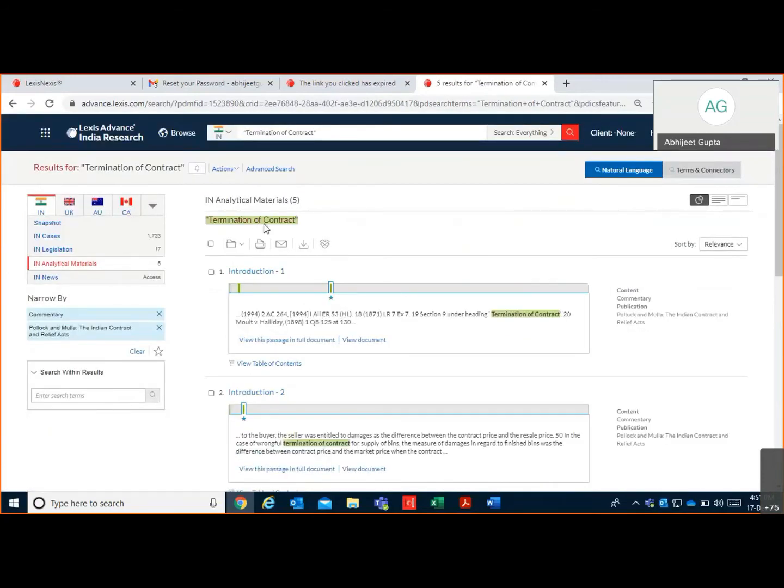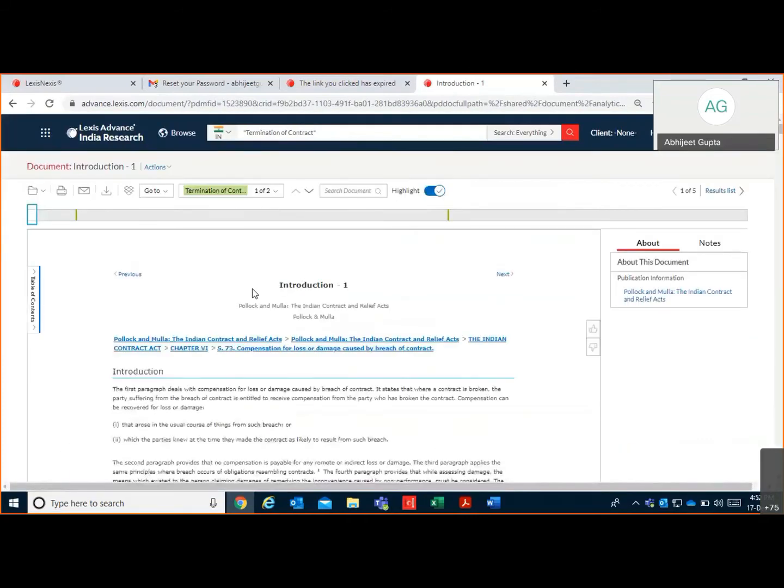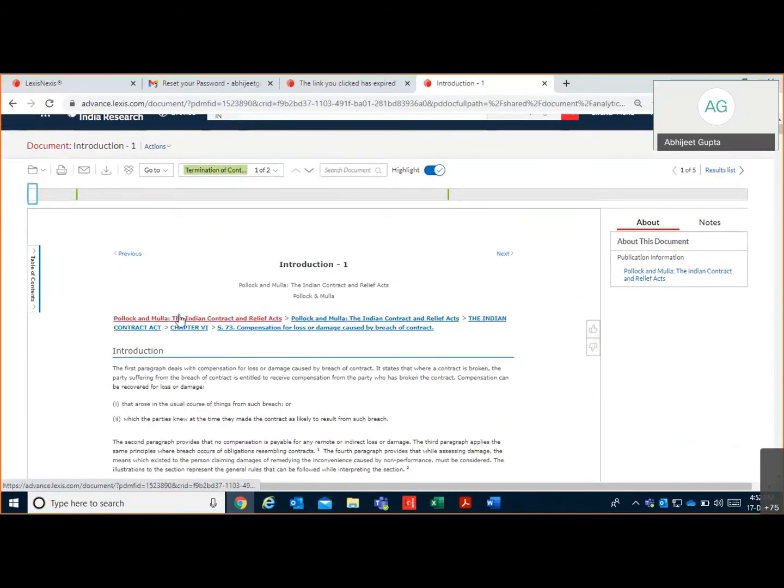So around five results I'll get from this particular commentary. Now I'll quickly open the introduction part. Under this introduction part, under this breadcrumb trail, you can find all the detailed and relevant information pertaining to that particular topic, like chapter name, source name, edition name, commentary name. Each and every piece of information is pretty much covered here.